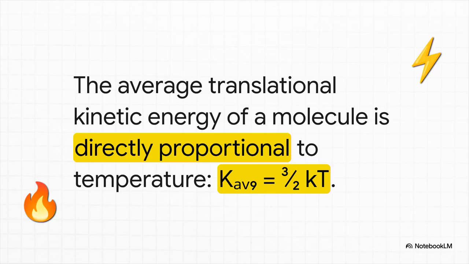And here it is. This is the heart and soul of kinetic theory. The average kinetic energy of a molecule just moving through space, we call that its translational kinetic energy, is directly proportional to the absolute temperature T. That's it. Temperature is a measure of molecular motion. The little k in there is the Boltzmann constant. You can just think of it as a conversion factor that turns temperature units like Kelvin into energy units like joules. This one little equation completely redefines what we mean by temperature.